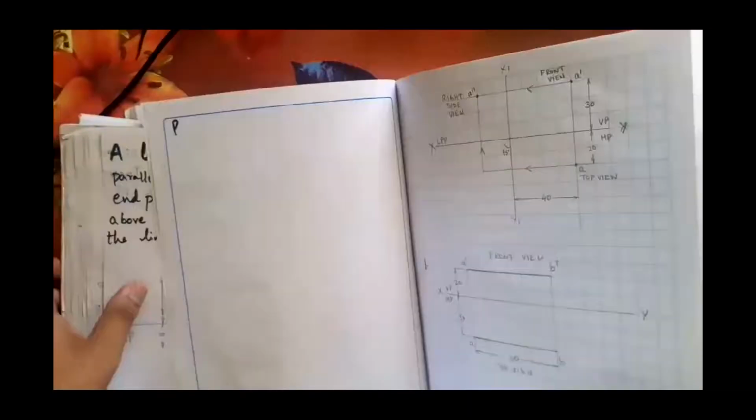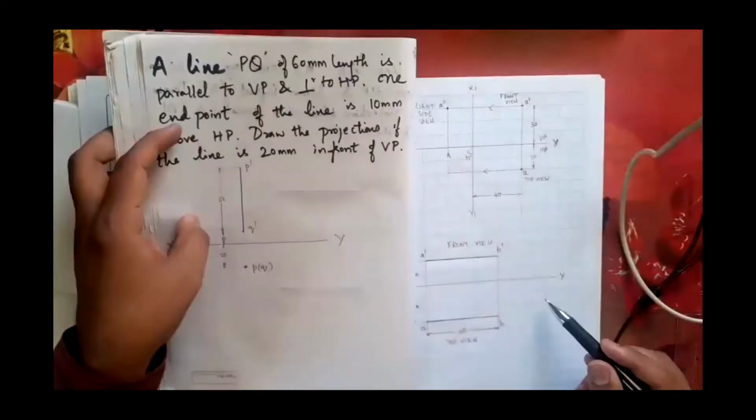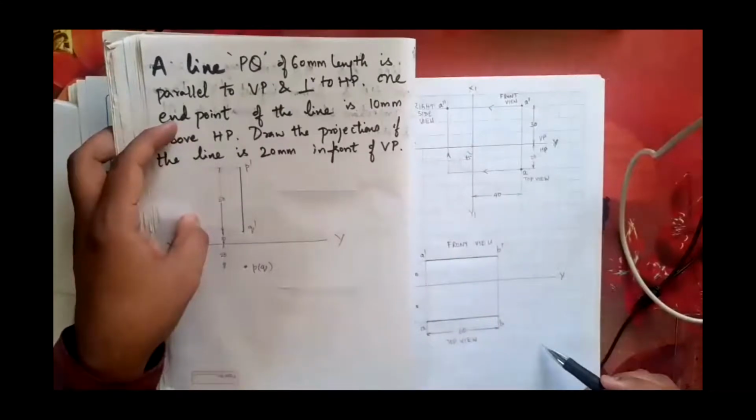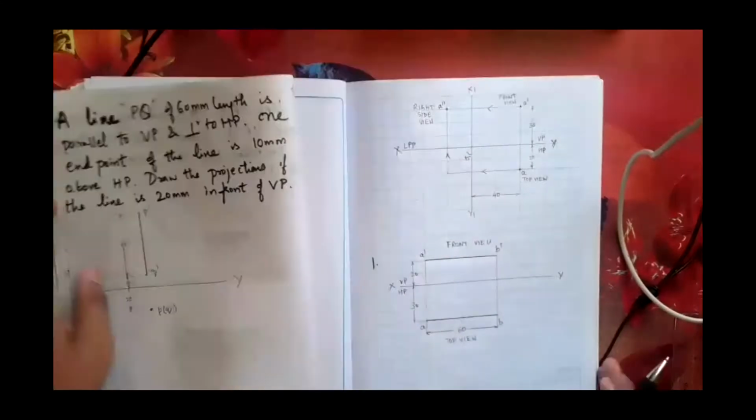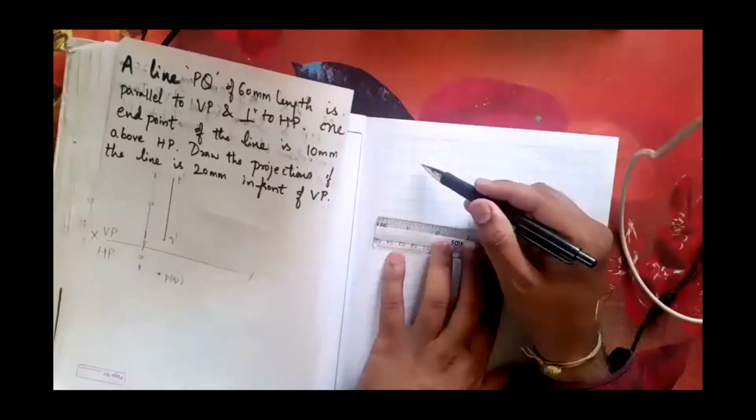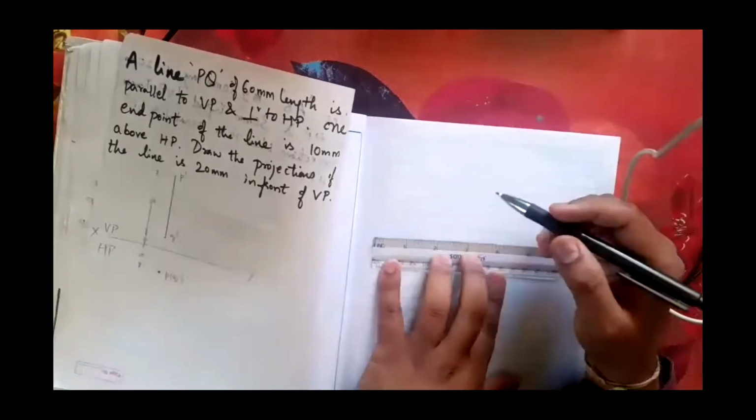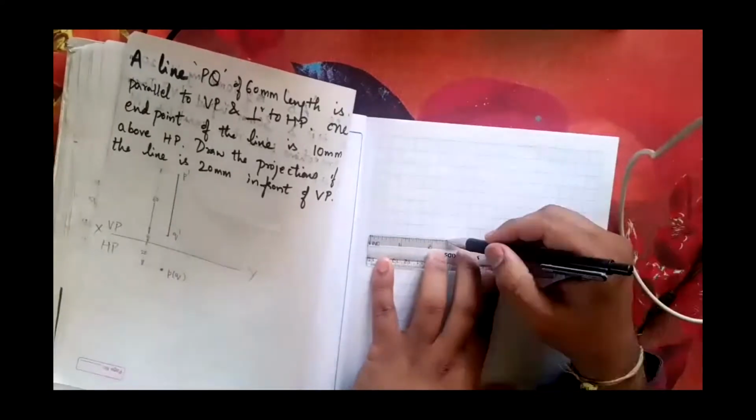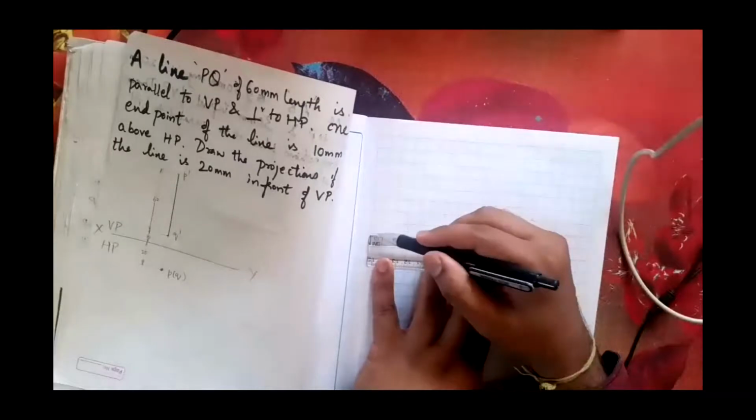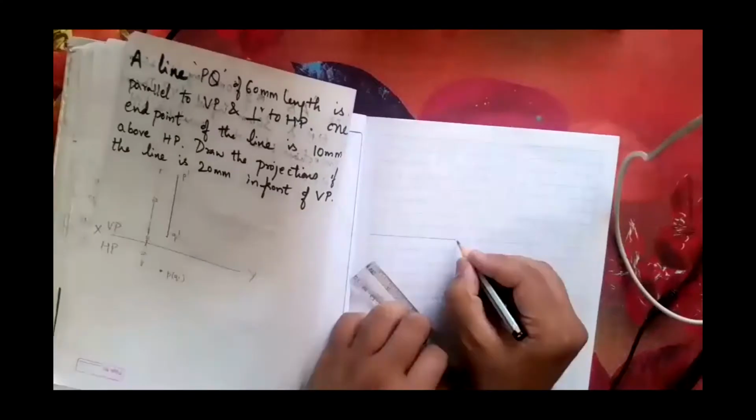So how much space you need here? 9 boxes if it is available. 1, 2, 3, 4, 5, 6, 7, 8, 9. 9 boxes is enough here, but still we'll continue here. Next, 1, 2, 3, 4, 5, 6, 7. After 7 boxes, I'm going to draw one XY line and name it as X and Y, VP, HP.